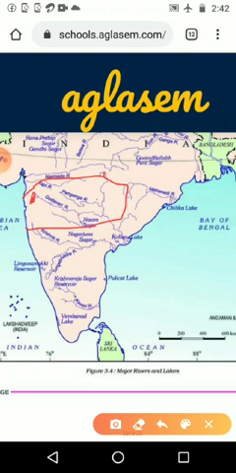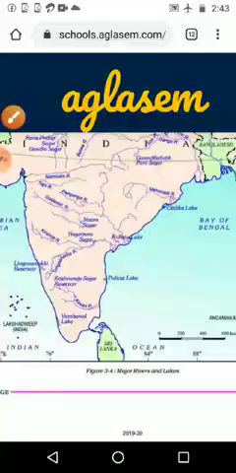Even the Krishna river is also starting from the Maharashtra area. This tributary is coming from Madhya Pradesh, here it is Maharashtra, and here Andhra Pradesh, then this tributary is coming from Odisha. So all these states are getting water from Godavari river.